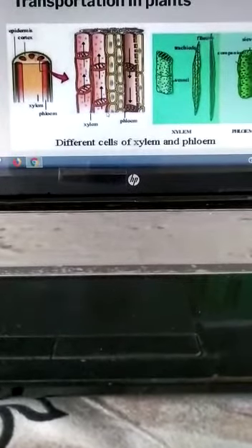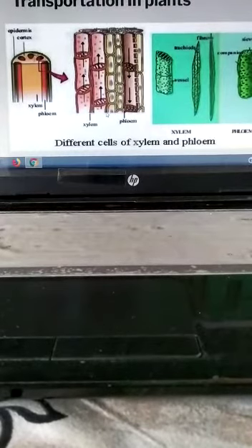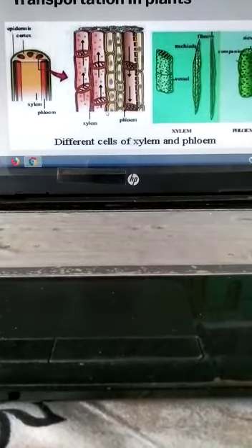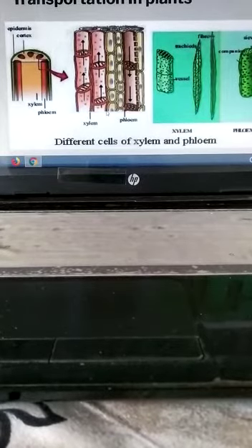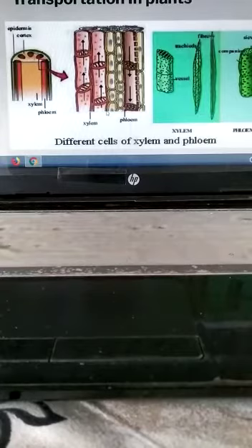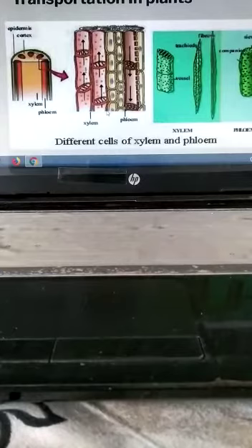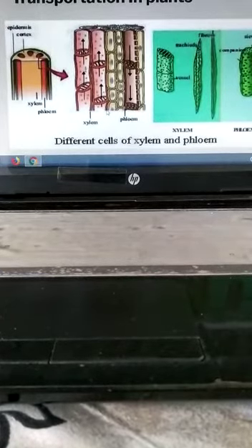Tracheids are long, thin, spindle-shaped cells with pits in their thick cell walls. Water flows from one tracheid to another through pits. Tracheids are dead cells with lignified walls, but they do not have open ends, so they do not form vessels. They are elongated cells with tapering ends. Although all the plants have tracheids, they are the only water conducting tissue in non-flowering plants.